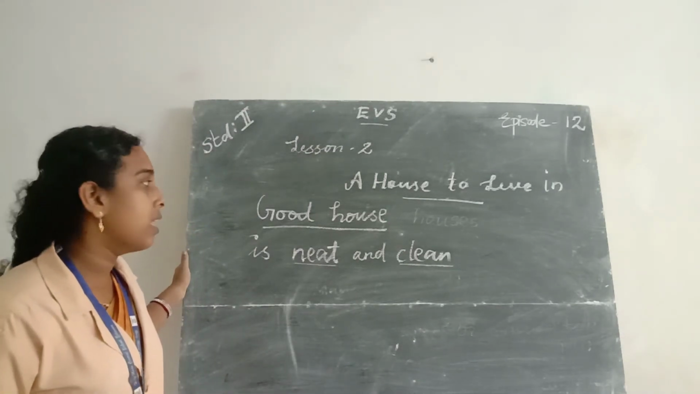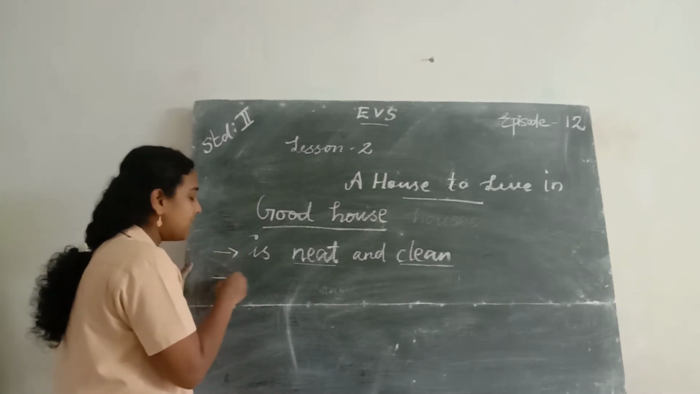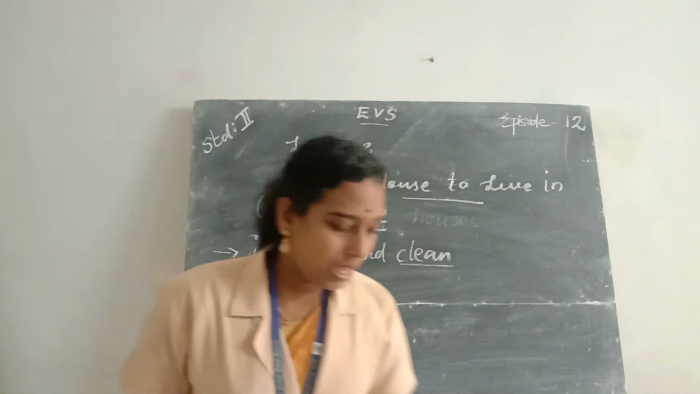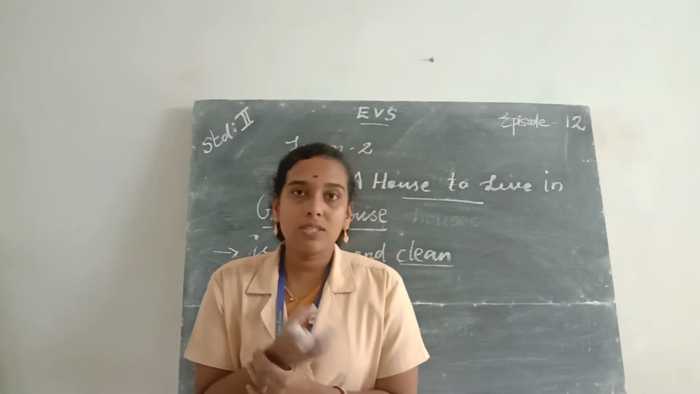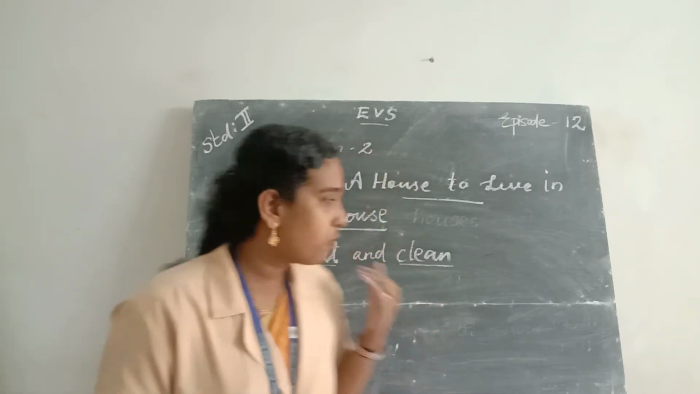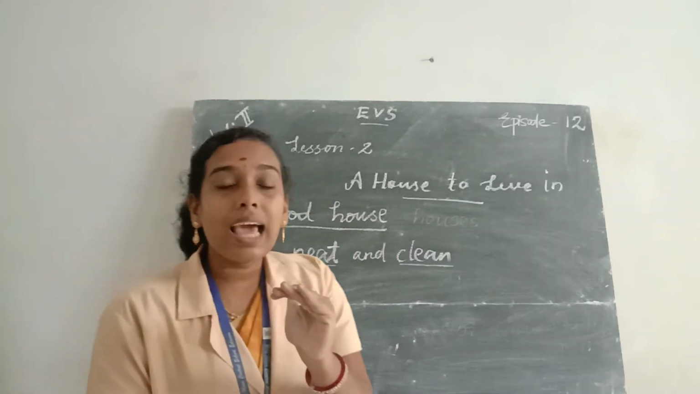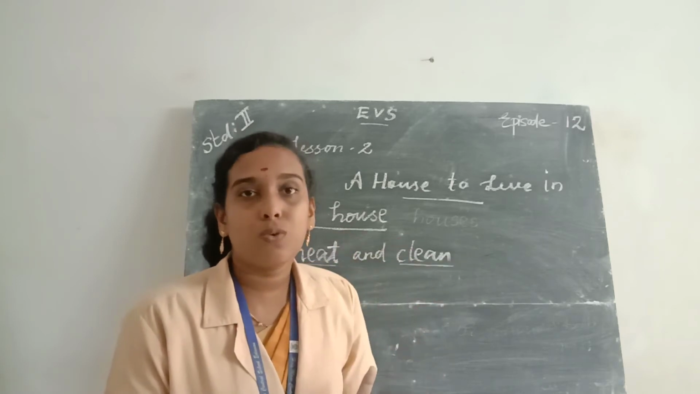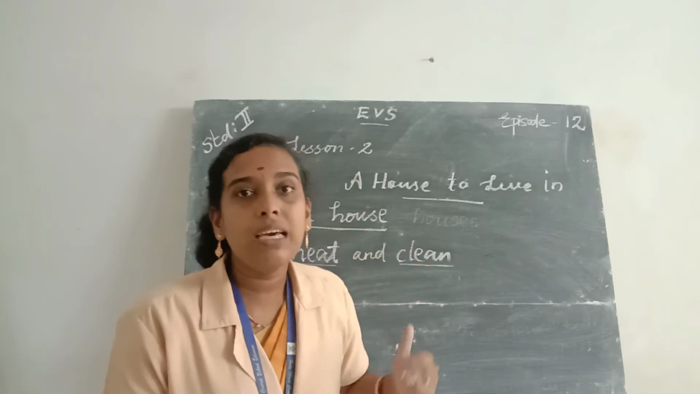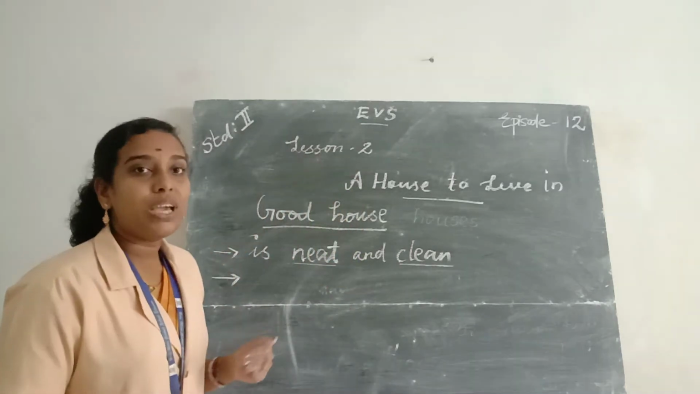C-L-E-A-N. Clean. Then the second feature is good ventilation. Ventilation means a good house has provision for the entry of fresh air and sunlight. And the sunlight kills the germs present in our homes and it also protects us from the germs. Okay. So next point is good ventilation.